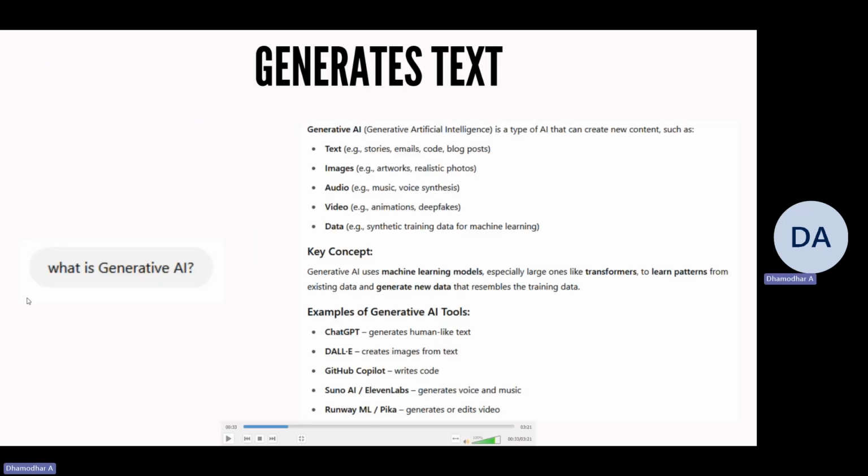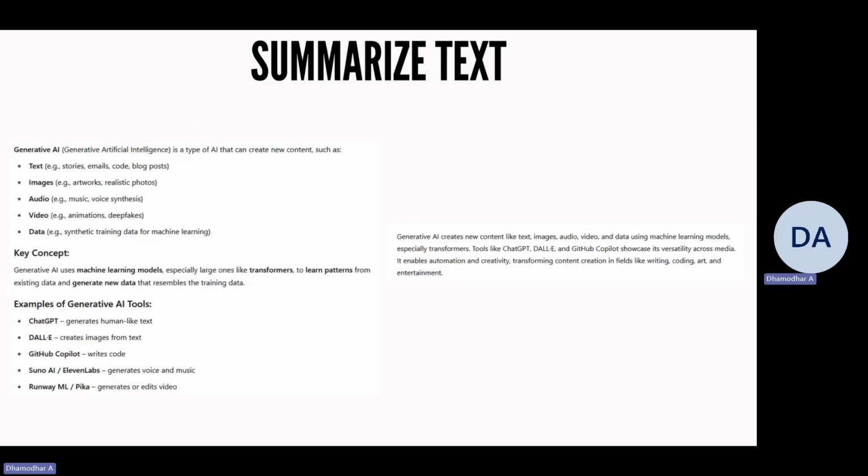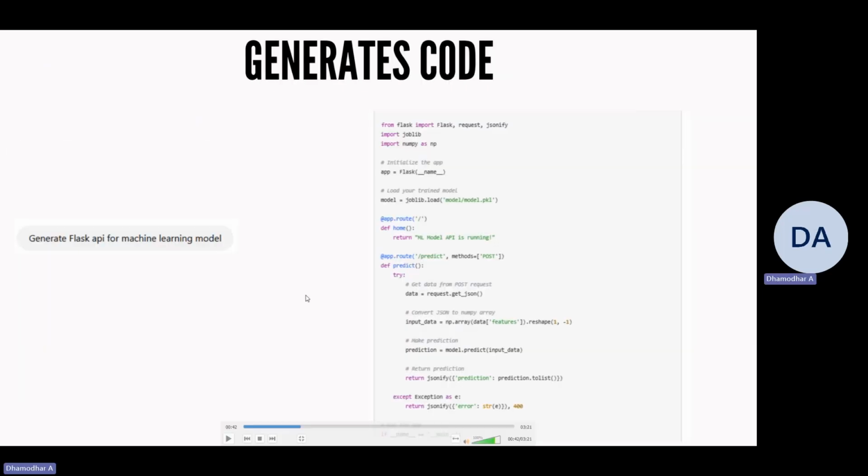Here we have given a prompt to the LLM model, what is generative AI, and it has generated the whole content. This is one of the examples of text generation. In the same way, when we provide a document, a huge corpus of text data, it is going to summarize it into a few words. You can see this is the output and this is the input. This is one of the examples of summarizing text. This is another example in generative AI, wherein when we provide a prompt like generate Flask API for machine learning model, it is going to generate the code.